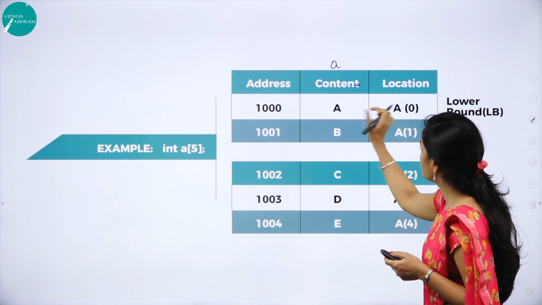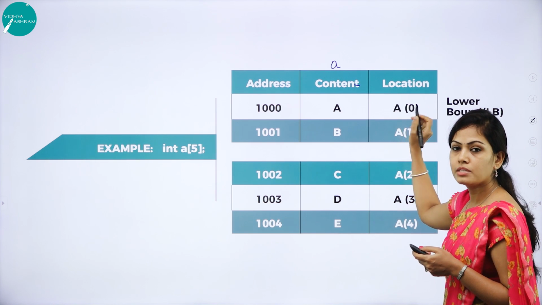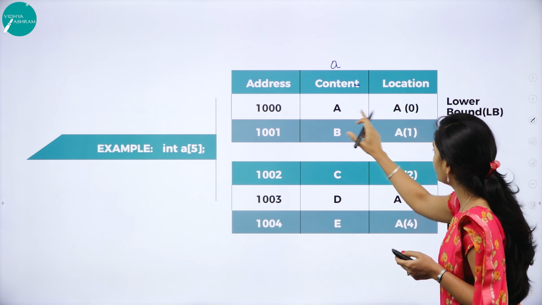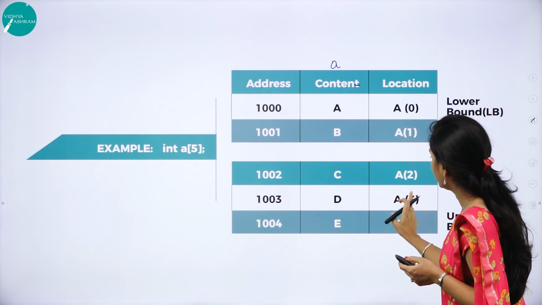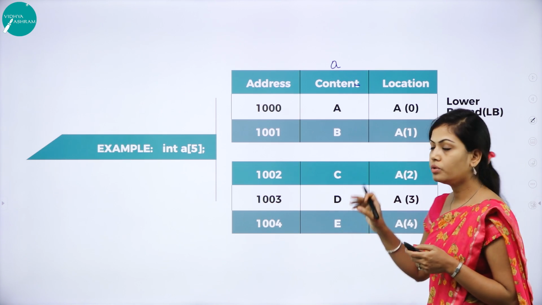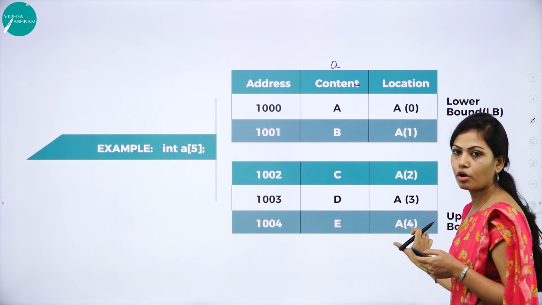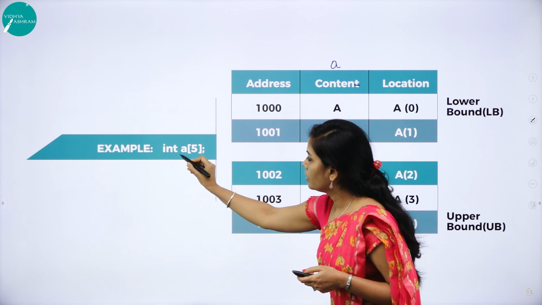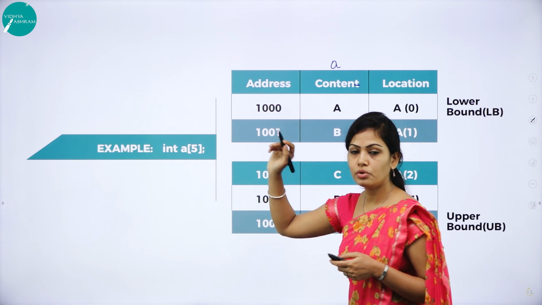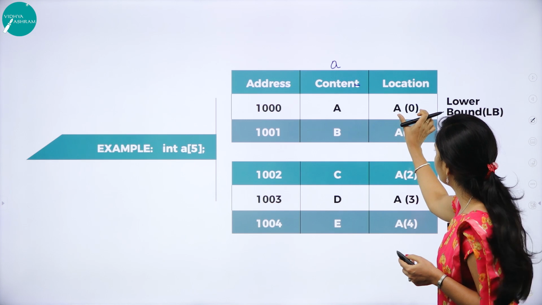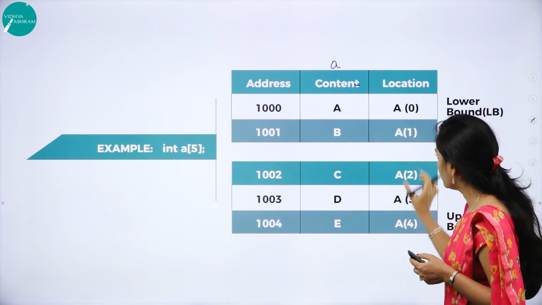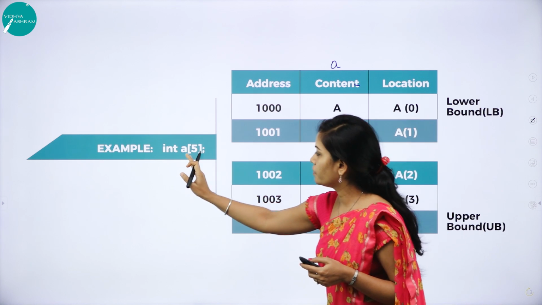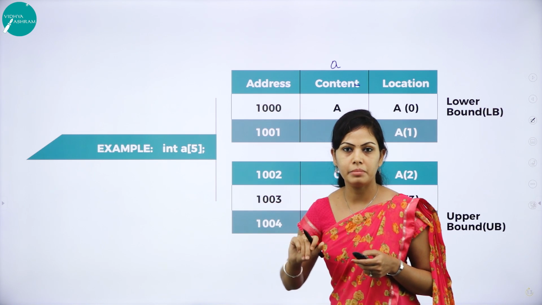So the location of this first element is a[0]. The location will start from 0: a[0], a[1], a[2], a[3] and a[4]. So totally we have 5 elements, 0 to 4. Here we have int a[5]. So all the subscript values should start from 0, and you will end with 0 to n minus 1. So it will be 5 elements.